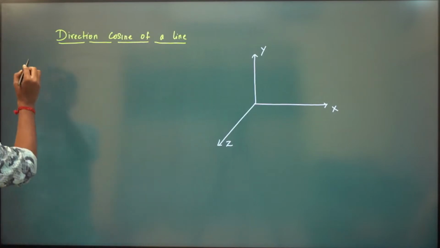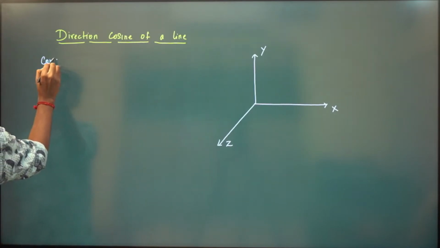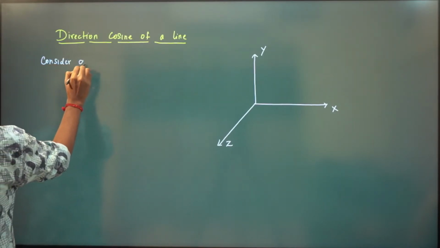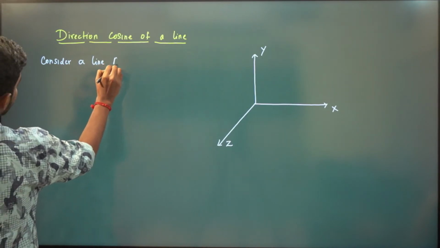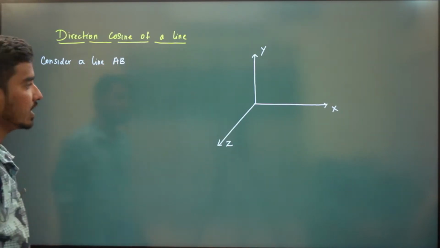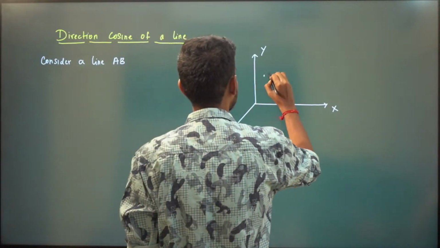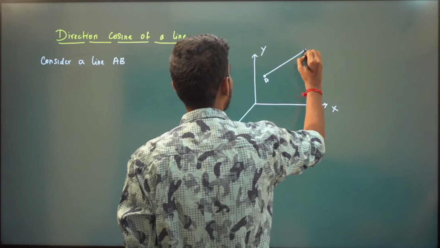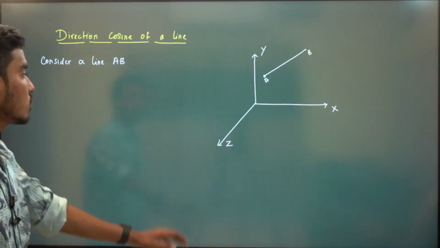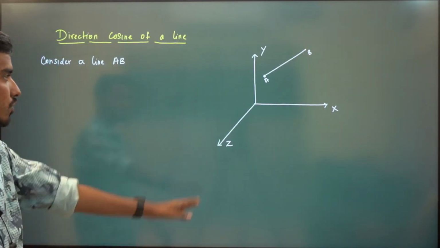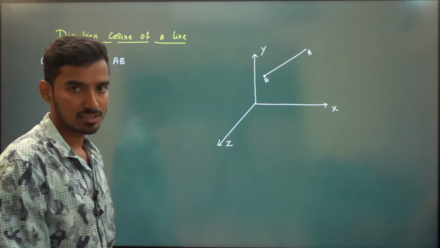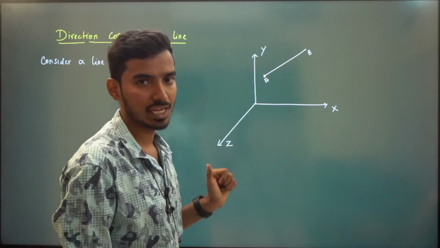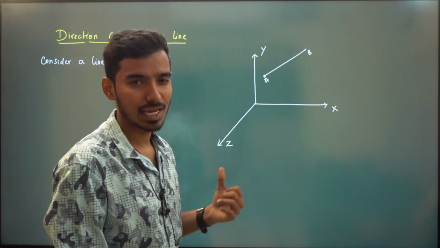So consider a line AB, right? So we have a line AB, and I say this is our line AB, or line segment, no problem. So consider a line segment AB. We need to find the direction cosine of this line. We will introduce what is direction cosine also, right?